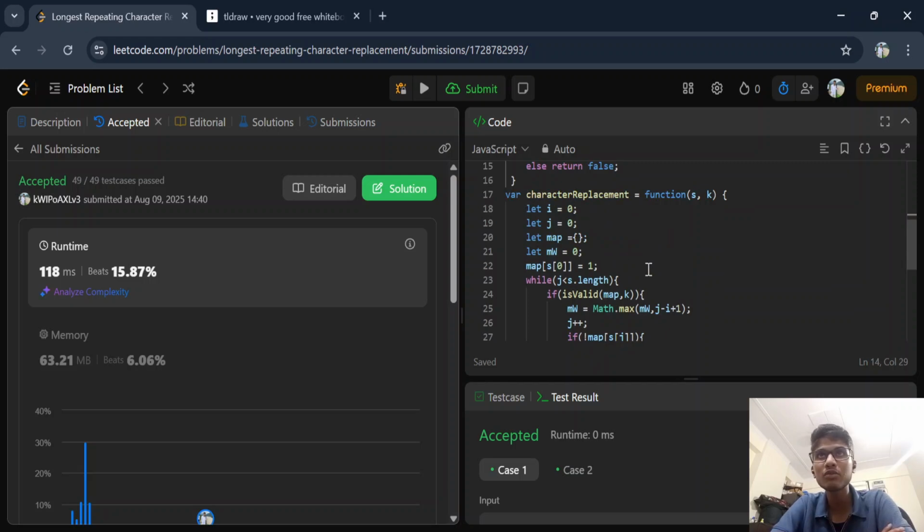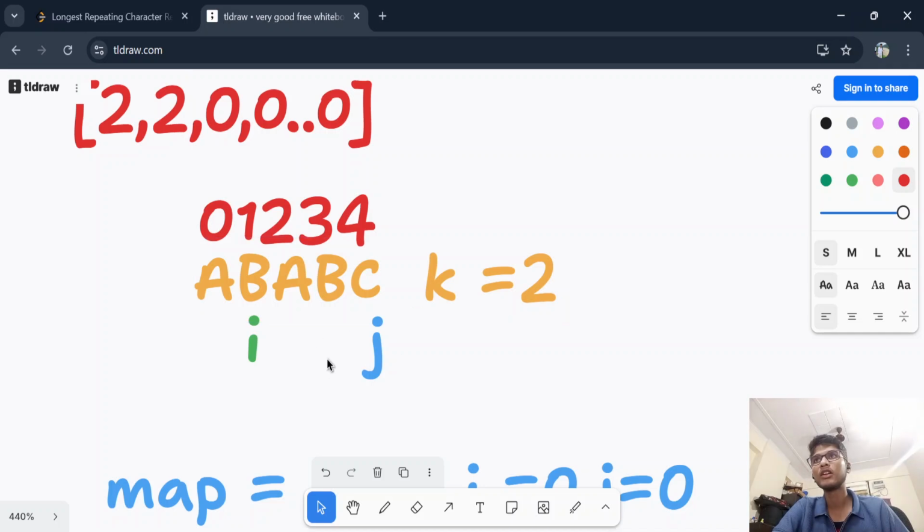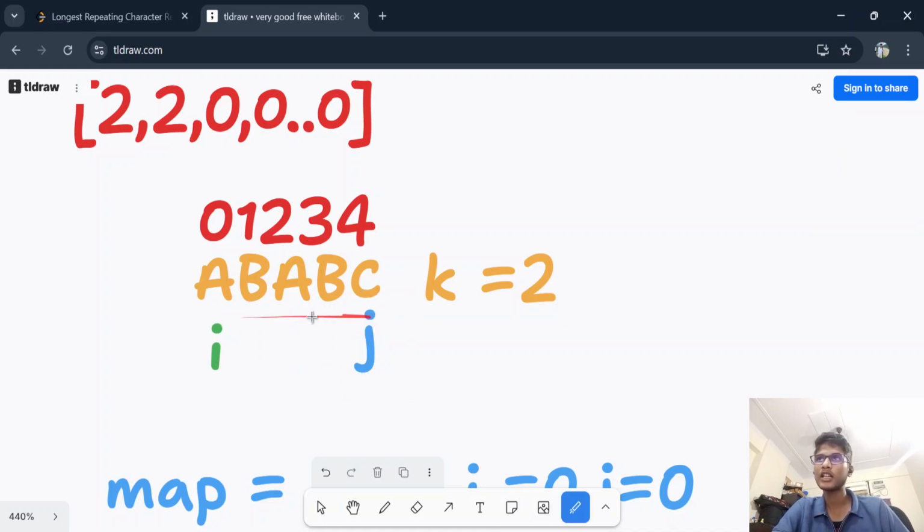And why did we use a map, not a for loop? Sometimes people say that we can use a for loop here. See, suppose I'm going to iterate from j this time. I will use a for loop from i to j minus 1, and I will check whether this window is valid or not.